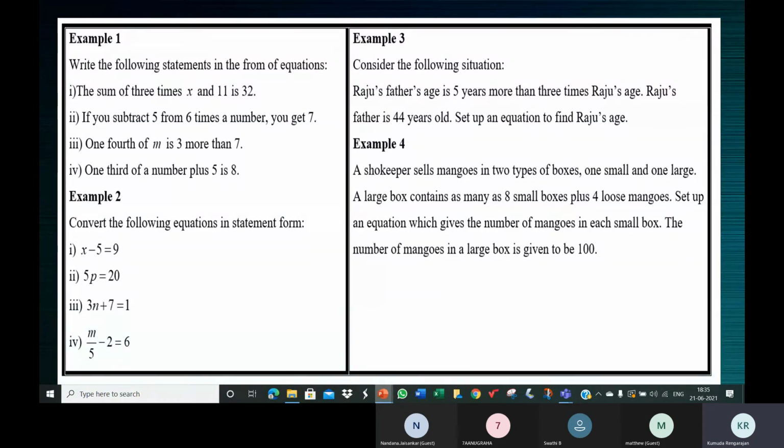So 3x plus 5. 5 more than what? 3x. So 44 is equal to 3x plus 5.